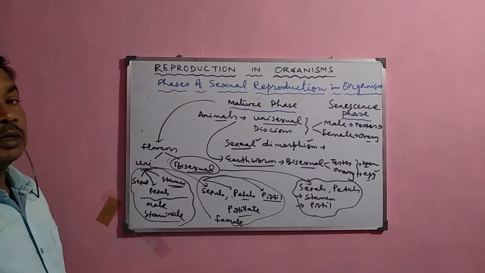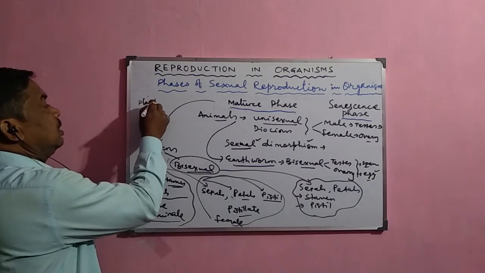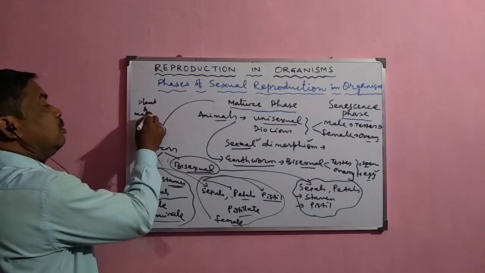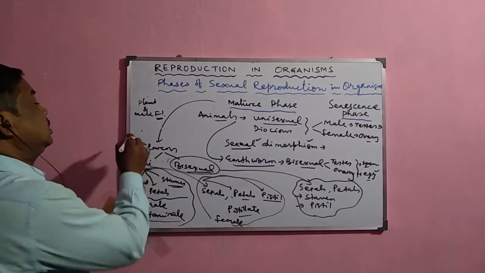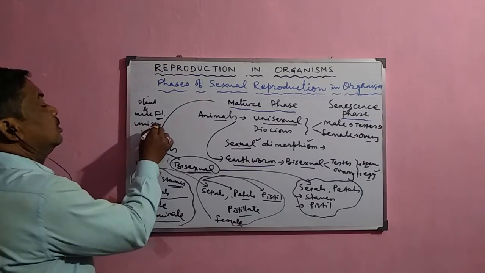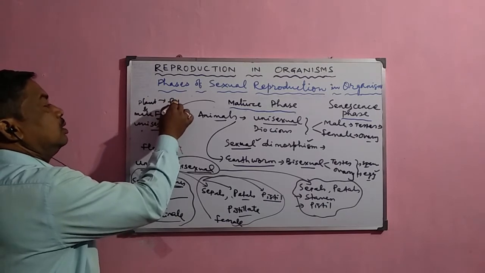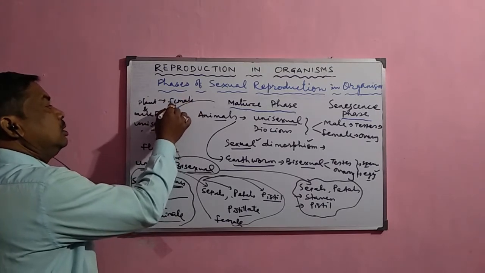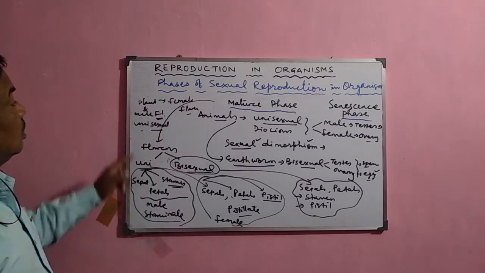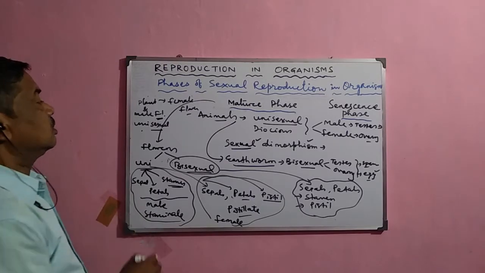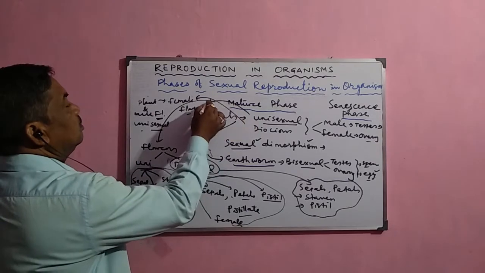In some cases, the male flowers are present in a separate plant. Suppose this is a plant, and in this plant only male flowers are there. So this is a unisexual plant, it is a male plant. And sometimes the plant is totally different, that is a female plant, so here only female flowers are there. So they are called unisexual plants, or dioecious plants.